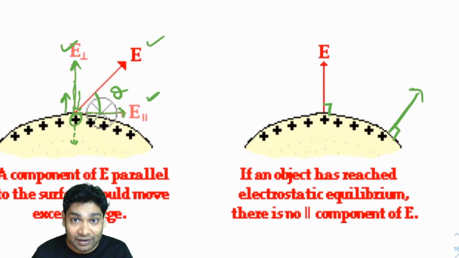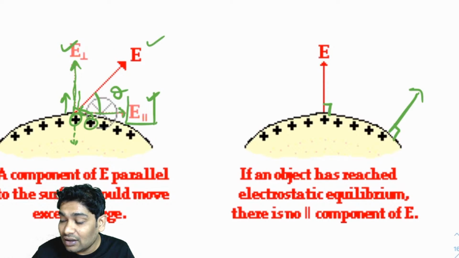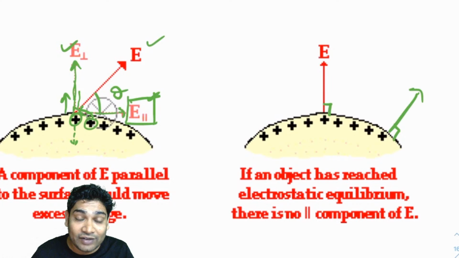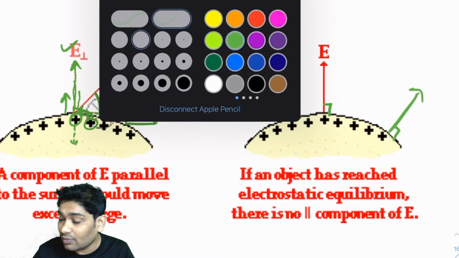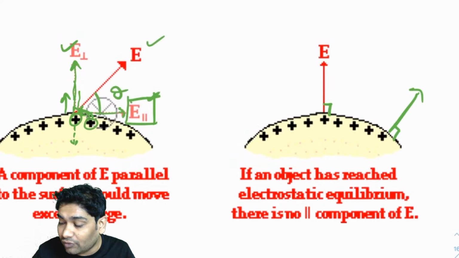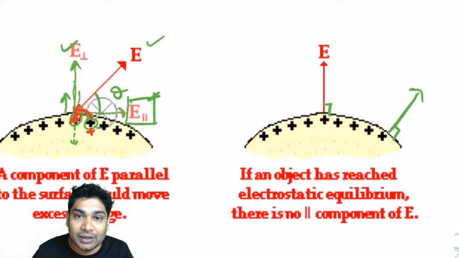Now this electric field would have caused an electron from here to jump to here. That was very possible, right? So if there was such a component of electric field present, it would have caused an electron from here to jump here, and you would have seen that this charge would have disappeared and an extra positive charge would have come here.